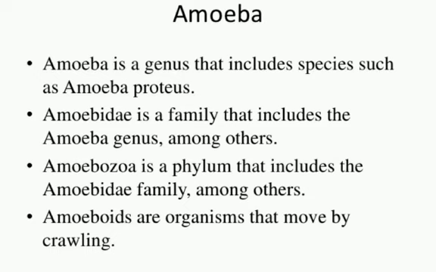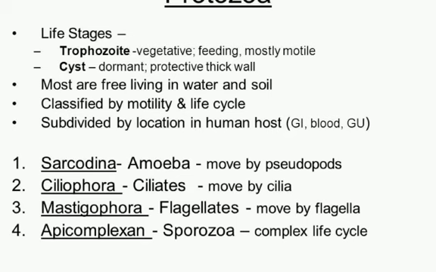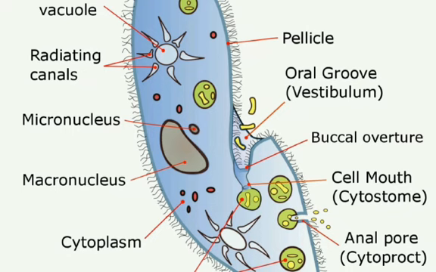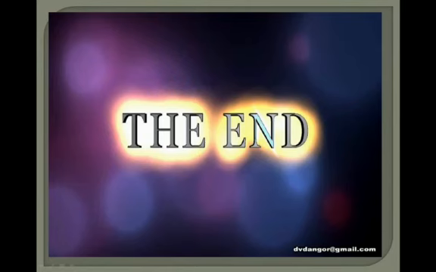Amoeba have an irregular shape. Amoeba is a genus that includes species such as Amoeba proteus. Amoeba is a unicellular organism. Amoeba family includes the Amoeba genus among others. Amoebozoa is a phylum that includes the Amoeba family. These are the life stages of amoeba. Next, this one is a paramecium. Protozoa examples are two types: one is amoeba, another one is paramecium. The structure of paramecium, okay, we'll see in the next class. Thank you, students. See you next class.